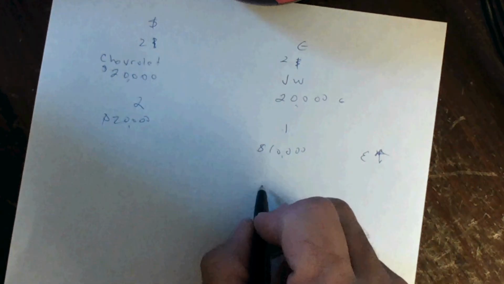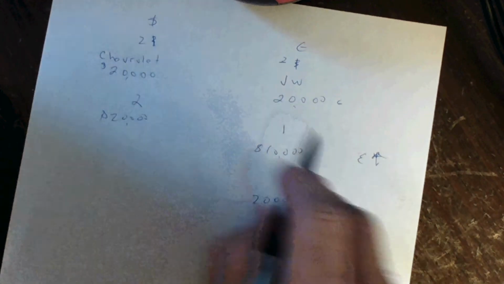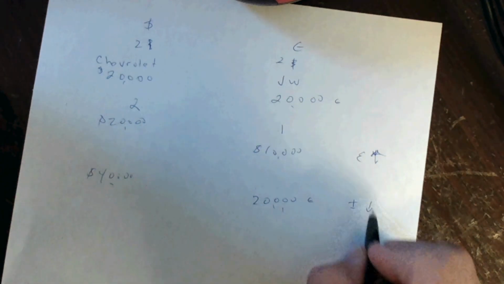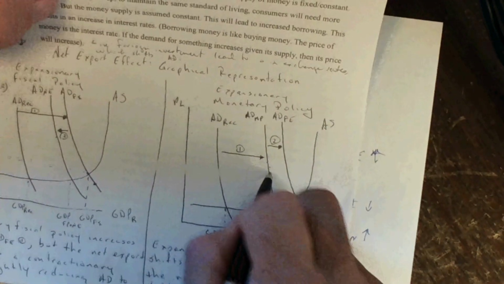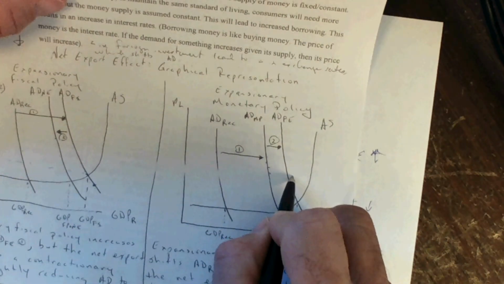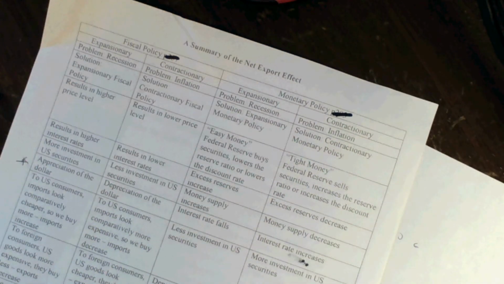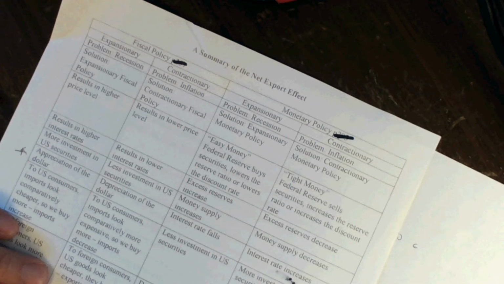But for an American to buy a 20,000 euro car, it takes $2 to buy 1 euro. It would take $40,000 to buy a 20,000 euro car, so our imports will decrease. That means XN is increasing, and that is reinforcing the impact of expansionary monetary policy. You can work through contraction by following the cause and effect chain provided here. The cause and effect chain I just described is in this column. Monetary policy, the use of quantity of money and interest rates to change equilibriums from recessionary to full employment or inflationary to full employment.